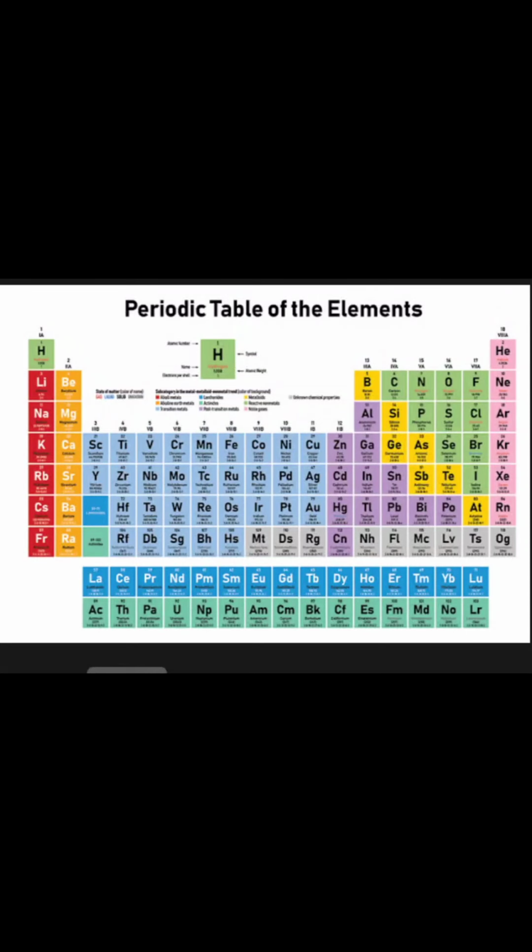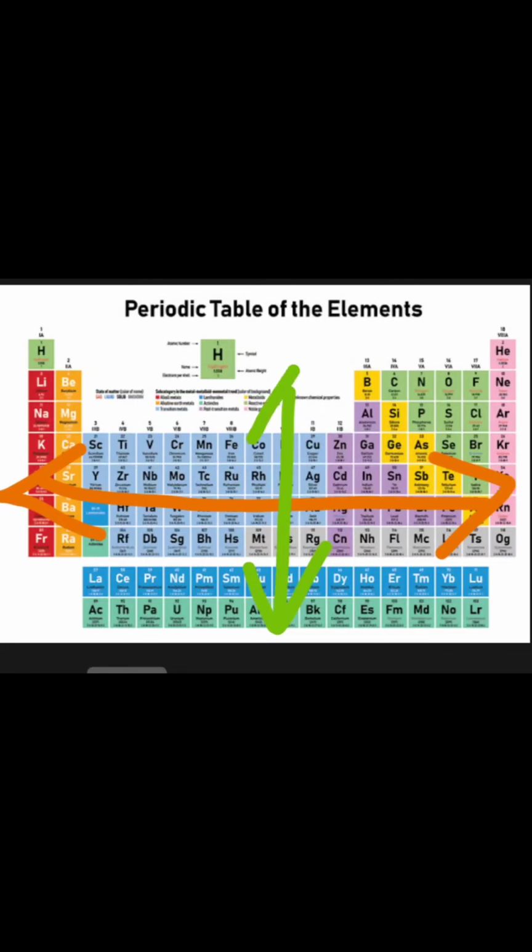Now let's explain and show the different groups and periods in the periodic table. As I've said earlier, it is called the periodic table because of the way the elements are arranged. You'll notice that they're in rows and columns. The horizontal rows, which go from left to right, are called periods, and the vertical columns, from up to down, are called groups.